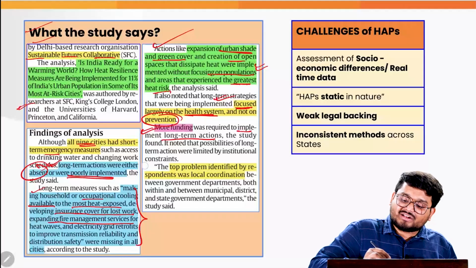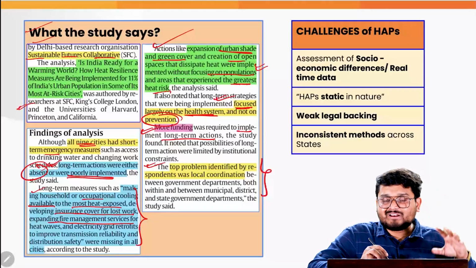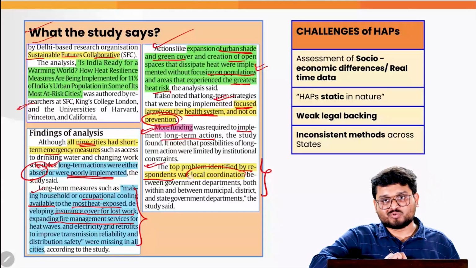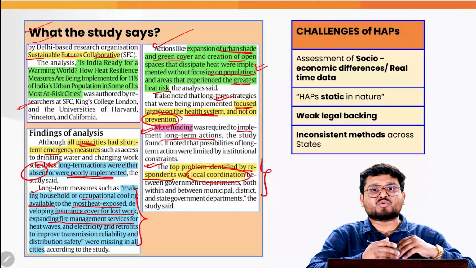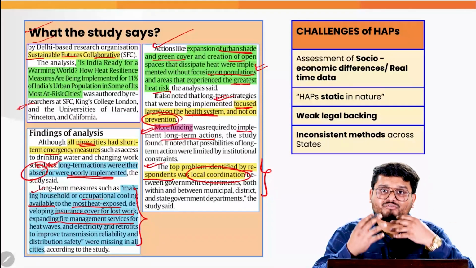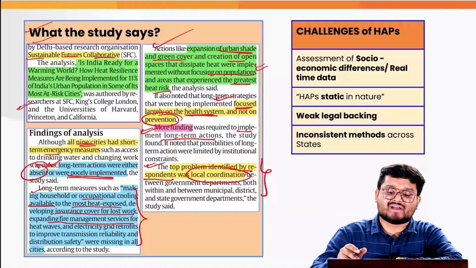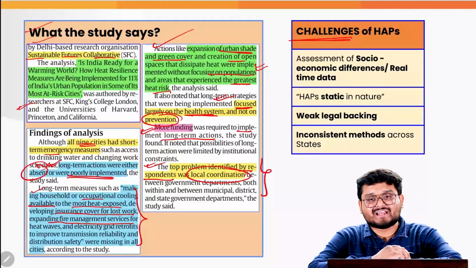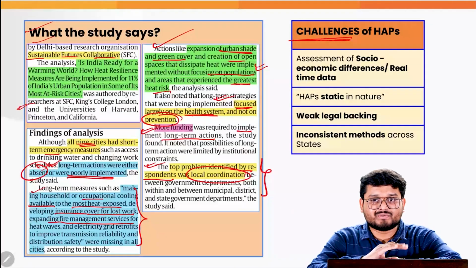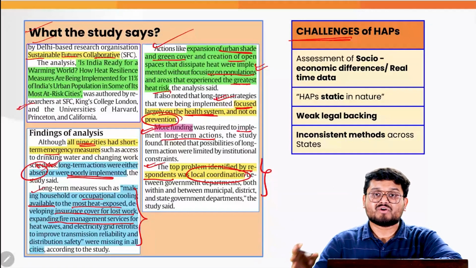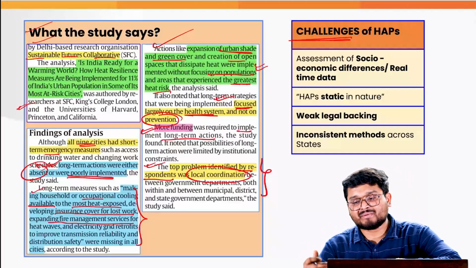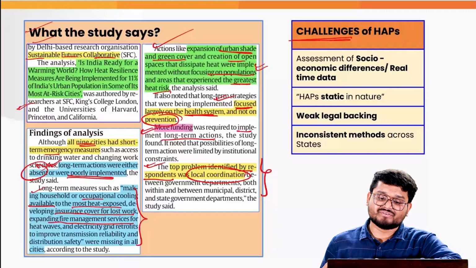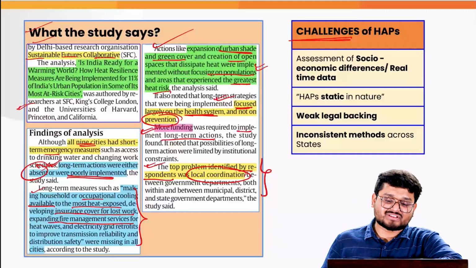Correct? And that is where the top problem which was identified by the various respondents in this survey was local coordination too. That the local bodies are not trying to collaborate or having proper coordination to have a better heat wave action plan. That is where we have to understand the challenges are such that the various socio-economic classes of the people are also not taken into consideration, where some areas can have slum areas which have more vulnerability toward the heat wave, so the real-time data is not sometimes available.